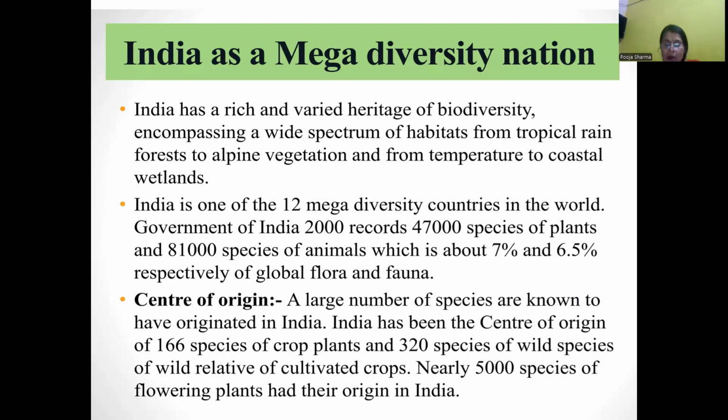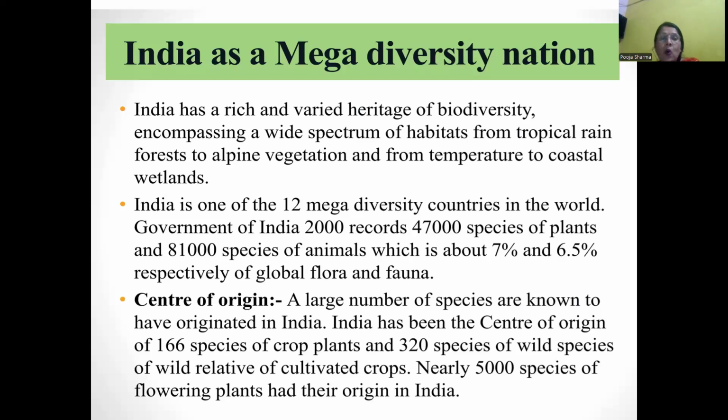Biodiversity at the regional level is better understood by categorizing species richness. India is one of the 12 megadiversity countries in the world. The Indian government has recorded 47,000 species of plants and 81,000 species of animals, which is about 7% and 6.5% respectively of global flora and fauna.